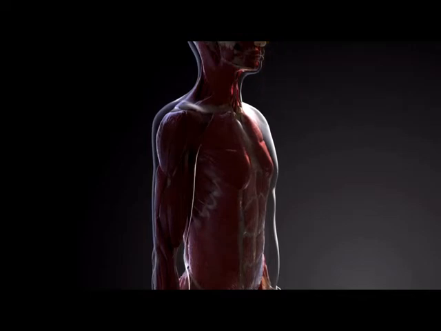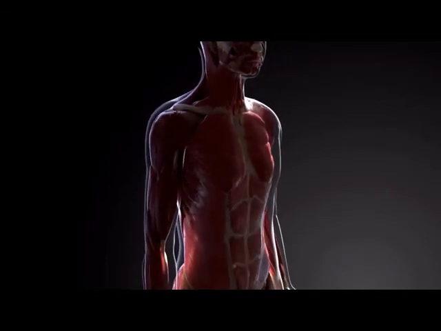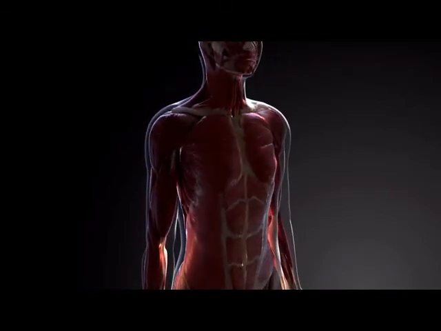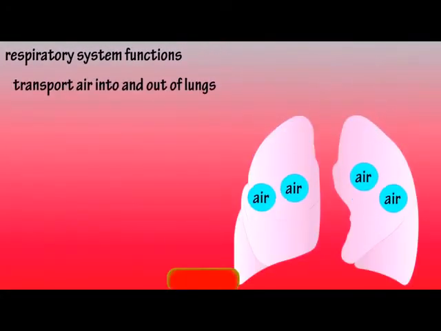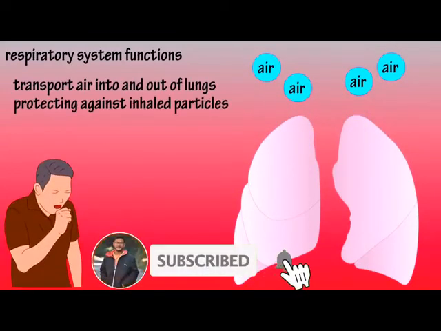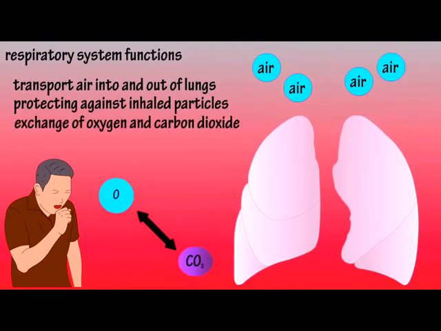The abdominal muscles also contract to help a person cough forcefully. Coughing is one of the most important things you can perform. The respiratory system's main functions include transporting air into and out of the lungs, protecting the body against harmful particles that are inhaled, and its most important function, the exchange of oxygen and carbon dioxide. So it's basically about breathing.